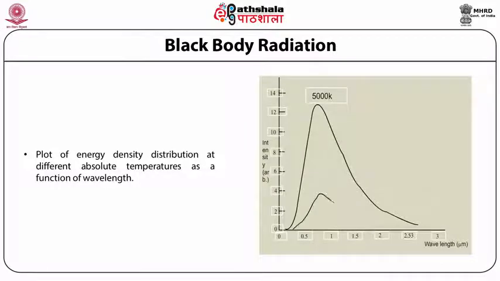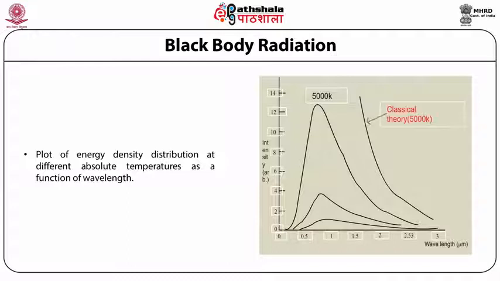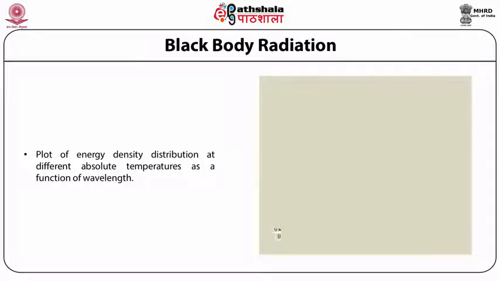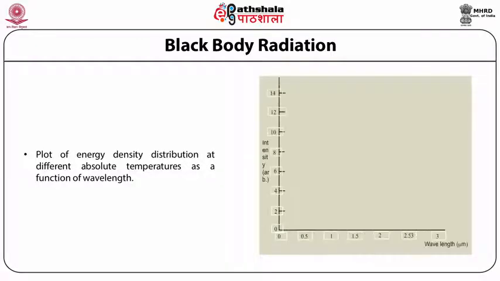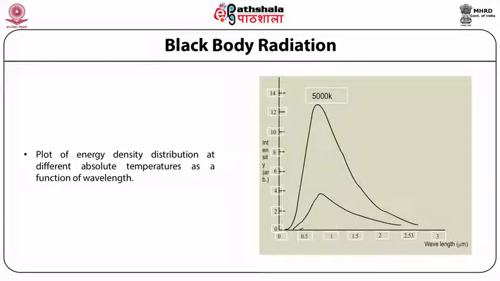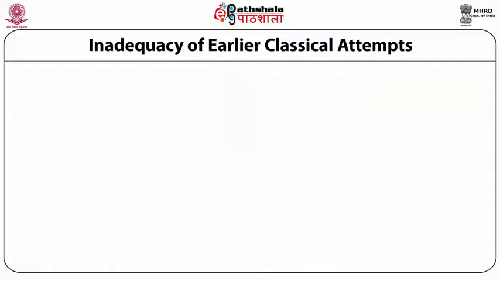This reasoning could adequately explain the energy density distribution at high wavelengths, but completely failed to give a proper explanation for the low wavelength range, that is, the high frequency range. Hence, this law was also not enough to explain the complete spectrum of black body radiation.